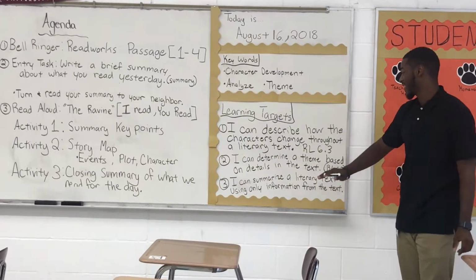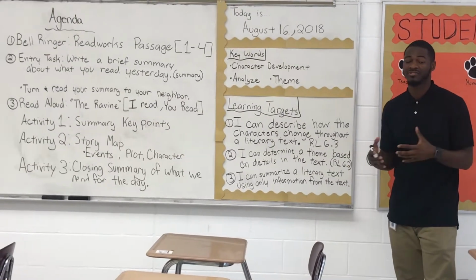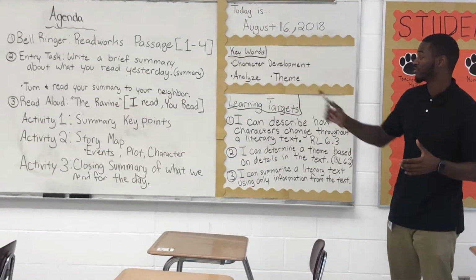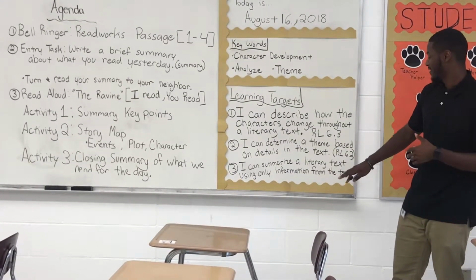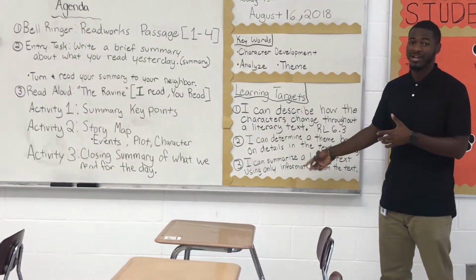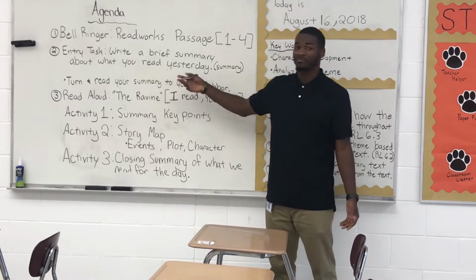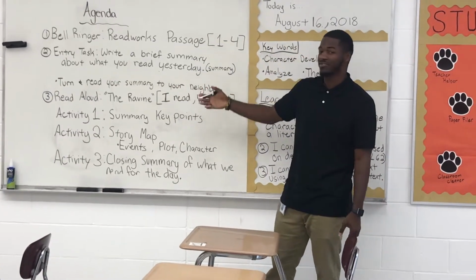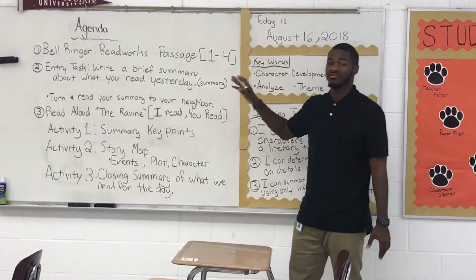Number 2 says, I can determine the theme based on the details from the text. That's what I'm trying to get the students to do as soon as we get done with The Ravine. Next we have, I can summarize a literary text using only information from the text. Summarize is the main thing in our learning target. Over here the entry task says, write a brief summary about what you read yesterday. This is the main thing I'm trying to get the students to do.